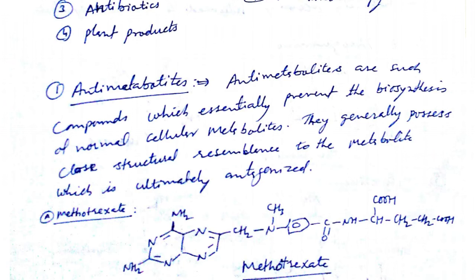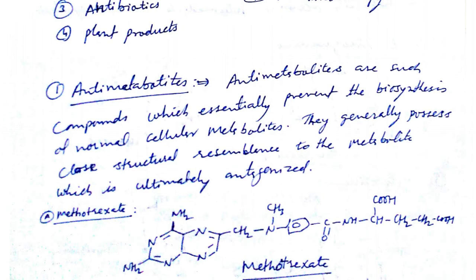So for the cell, the metabolites will be DNA, RNA, and protein molecules, because these metabolites are utilized by the cell for their growth, development, and cell division.